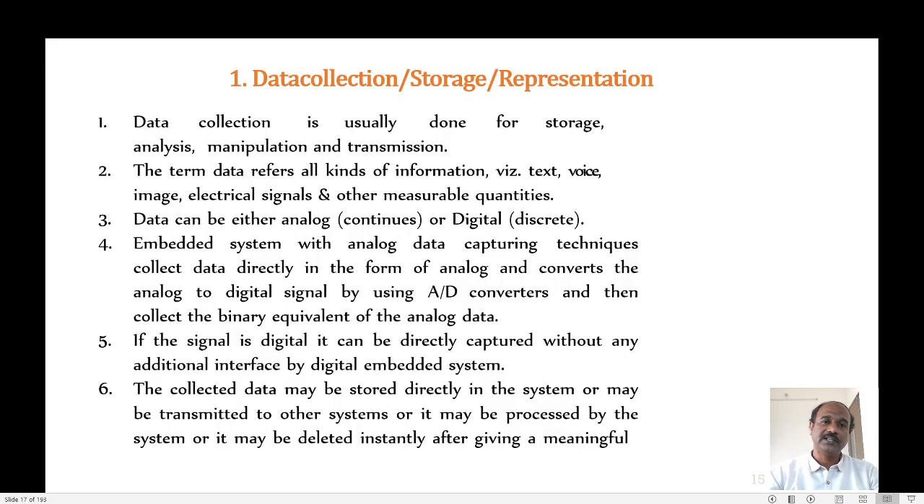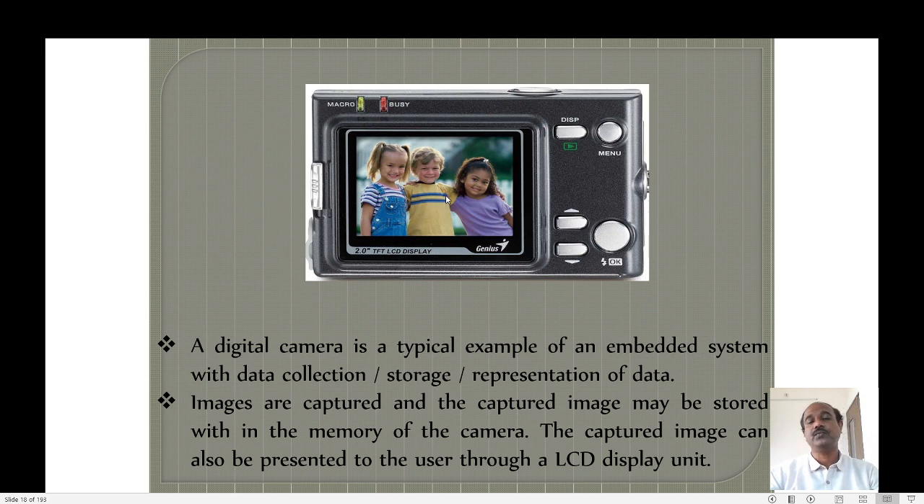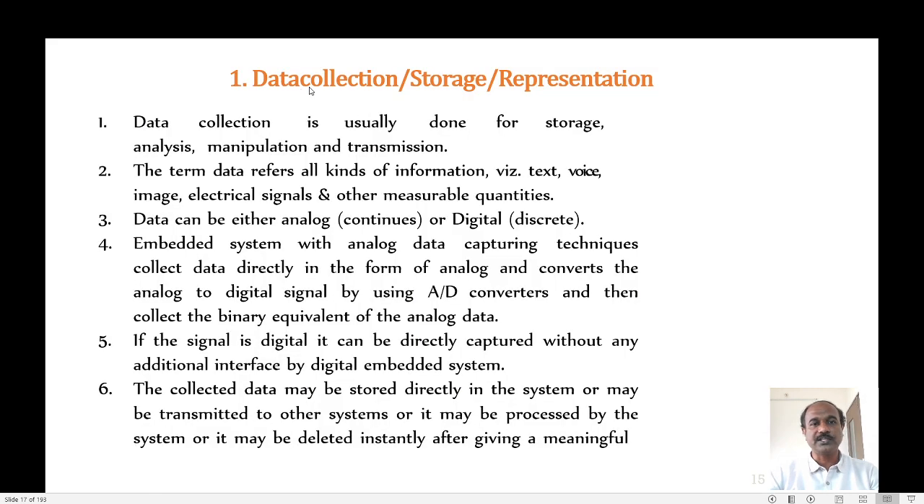That is storage. The data will be stored here. Then if I want, I can view the picture that I have taken. That is called representation. So your digital camera is a very good example for all these things. It captures the image, it stores the image, and it shows me the image afterwards whenever I want to see it. So the digital camera performs all these three functions: it collects the data, stores the data, and represents the data.